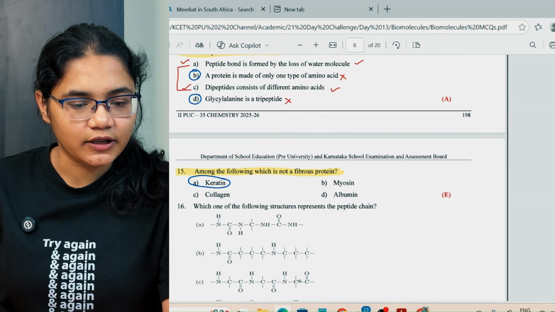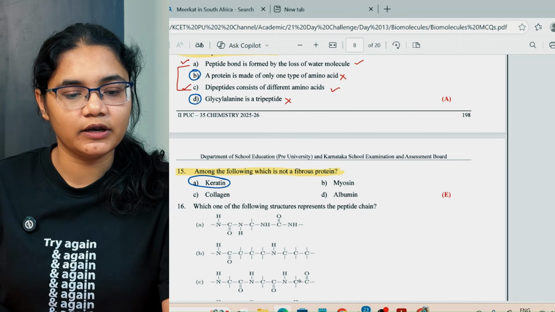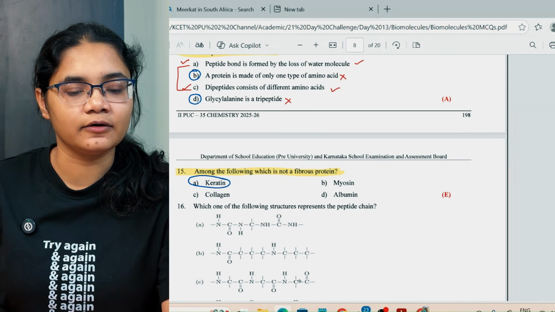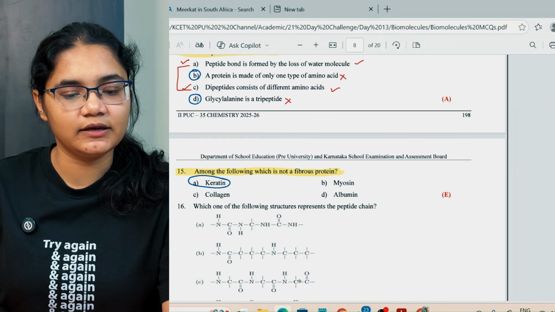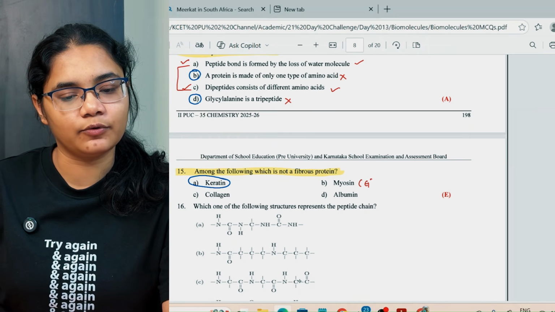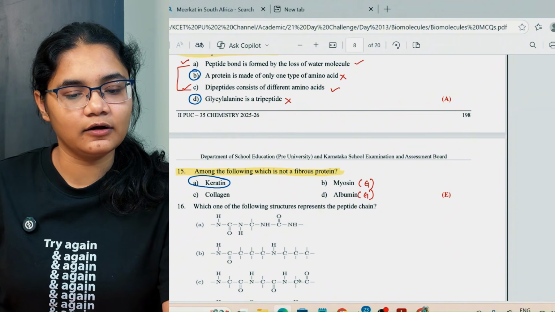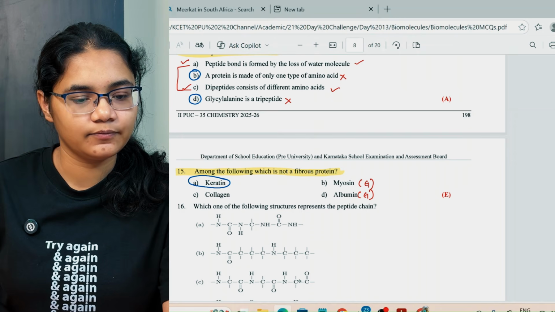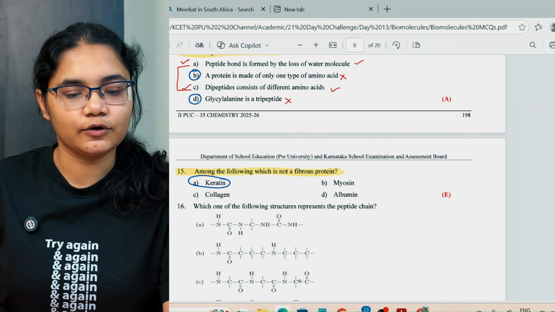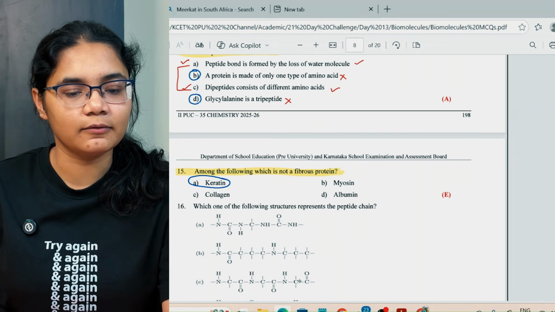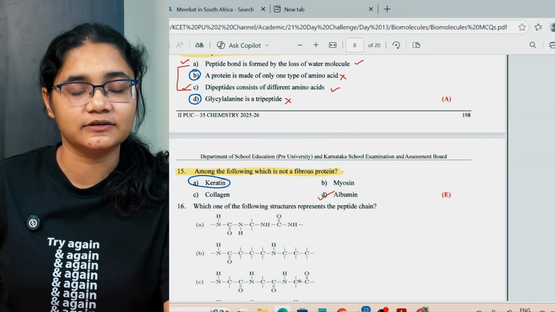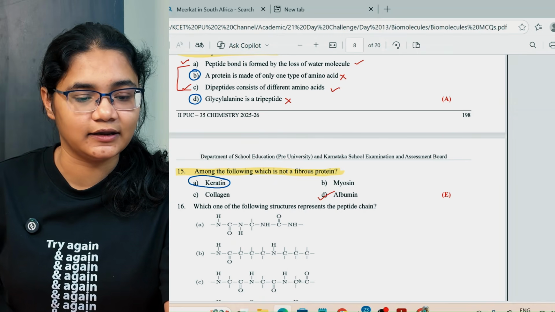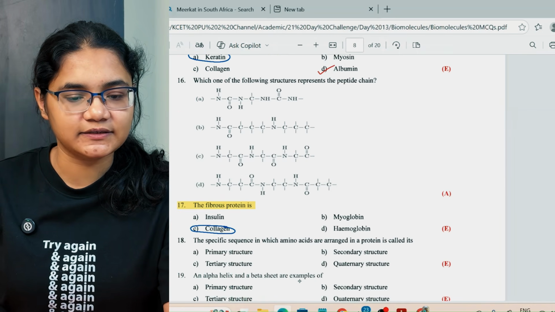Next, among the following, which is not a fibrous protein? Here you can see myosin, albumin. These are all globular proteins. Keratin. Now see, the question is which of the following is not a fibrous protein? So the answer has to be albumin because it is a globular protein, but the answer key has given option A as the answer, which is again incorrect. Next, which of the following represents the peptide bond?